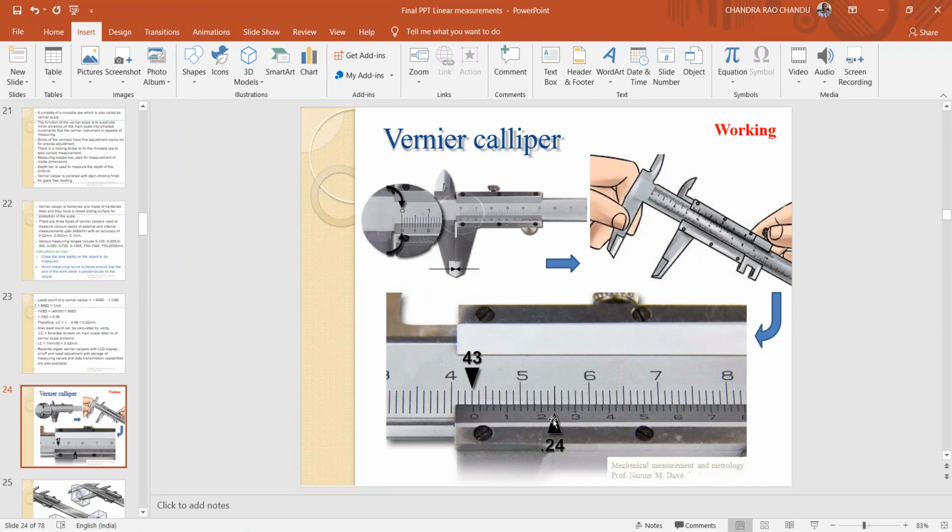Here it is 2.2. Here this coincides with this main scale. You have to count the number of divisions. Number of divisions here is 5. Like that, you have to take the number of divisions and multiply it with the least count. Okay.